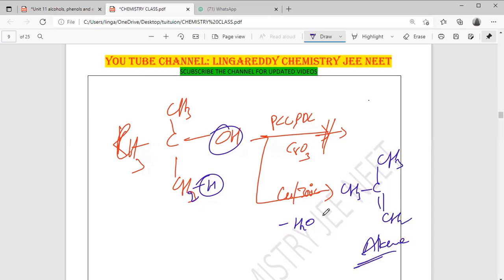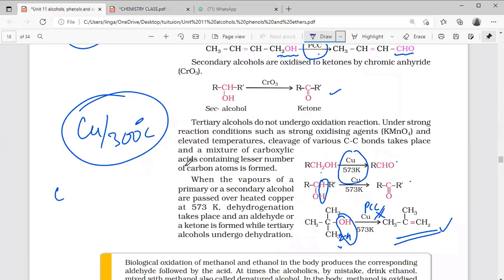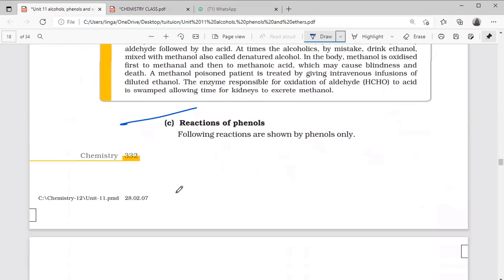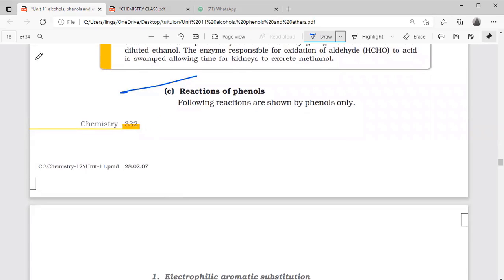So what you will remember now: copper at 300 can react with all three alcohols, and tertiary gives alkene. Right, alcohols are over, only phenols remain. Once we will see the questions, any extra questions, completed.